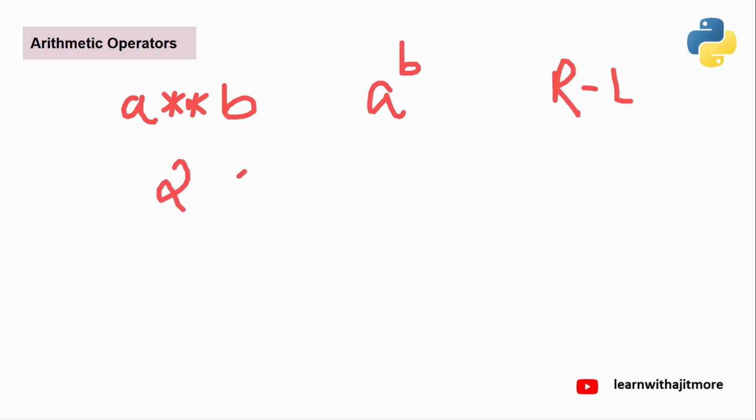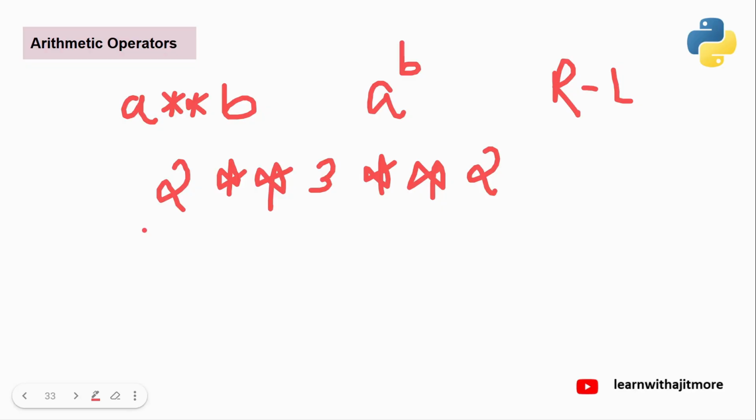Meaning if I'm doing 2 double star 3 double star 2, it is not going to do it from left to right. It will do it from right to left. Yesterday we discussed associativity and all. Here it is right to left. First it will do 3 raised to 2. Now 3 raised to 2 is 9. And then 2 raised to 9, which is 512.